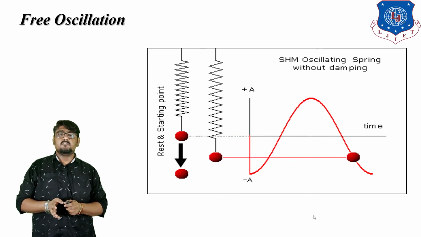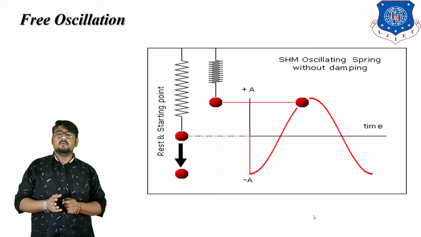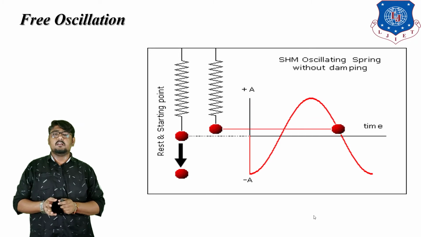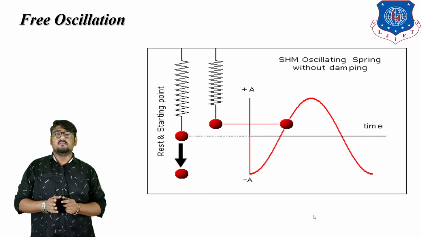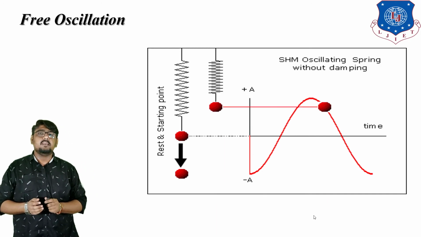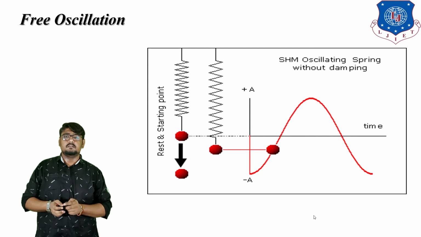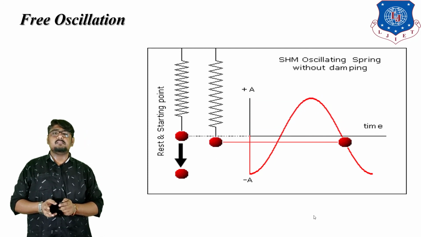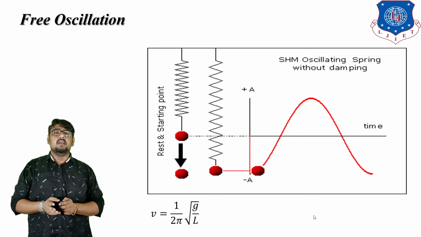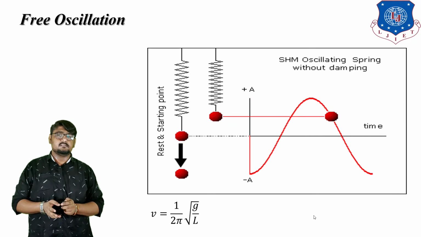When a pendulum is displaced from its equilibrium position and left to the action of internal forces, it undergoes free oscillation with the frequency given by ν = (1/2π)√(g/L). The time period and the frequency of a simple pendulum depend only on the length of the string and the acceleration due to gravity, and are independent of the mass.